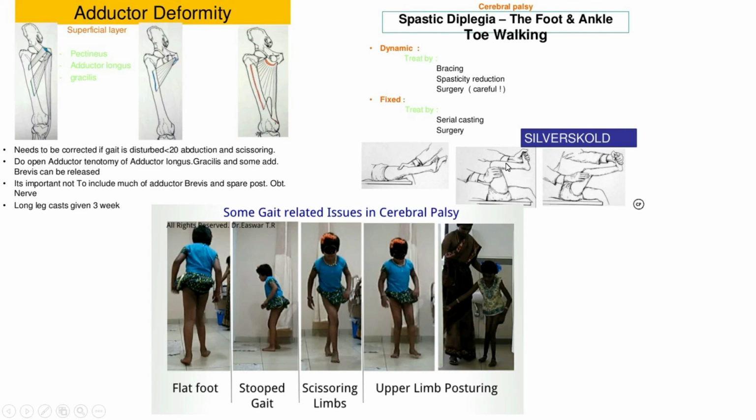And when we see the equinus, you have to see what is the cause of the equinus. If it is due to gastrocnemius or it is due to soleus, how to differentiate? You have to see first the movement of the ankle joint. Then we have to flex the knee joint. When you flex the knee joint, the gastrocnemius will relax. Now you will try to extend or dorsiflex the ankle. If this ankle easily dorsiflexes, that means the cause was gastrocnemius contracture.